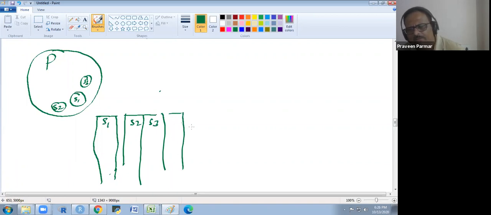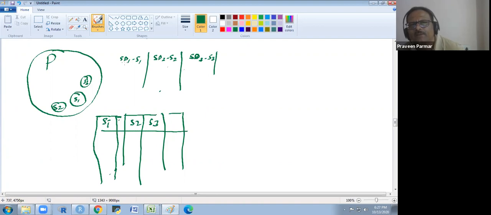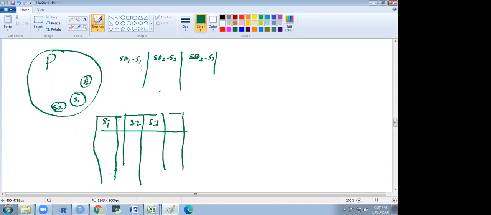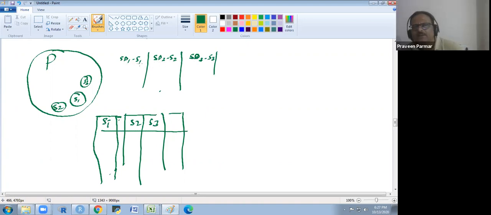We measure the standard deviation of all samples, SD1 minus S1, and we get one column of deviations beside this, and then another column SD2 minus S2, and SD3 minus S3. In this way, we get all these deviations. This is the deviation from the standard deviation.